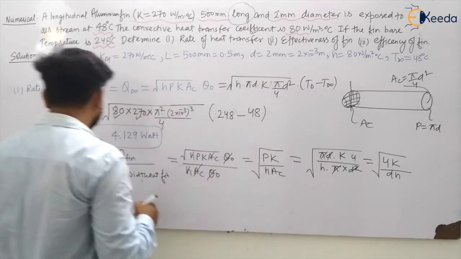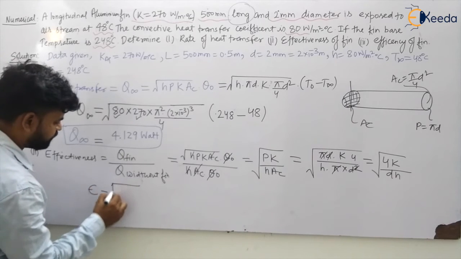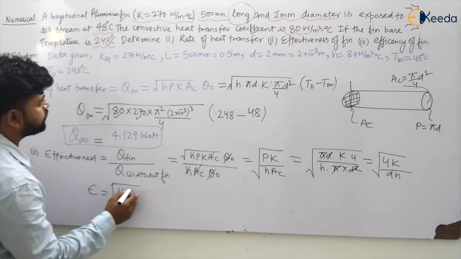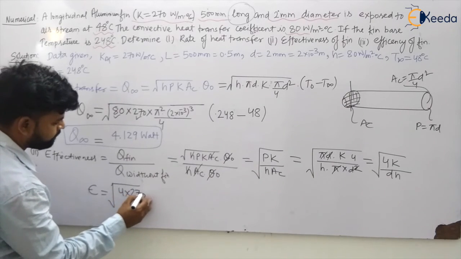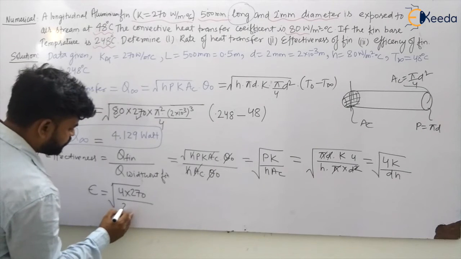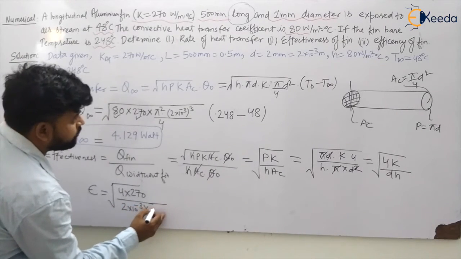So let us put the value of this and find the effectiveness. So this will be given by under root of 4k divided by dh. K is given as 270. Diameter is given as 2 into 10 to the power minus 3 meter multiplied by h, which is given to be 80.